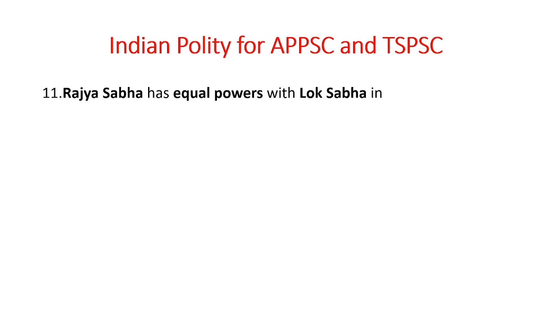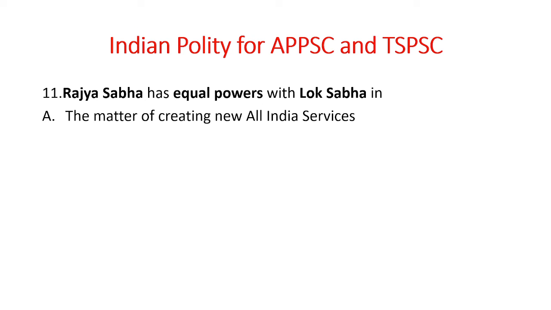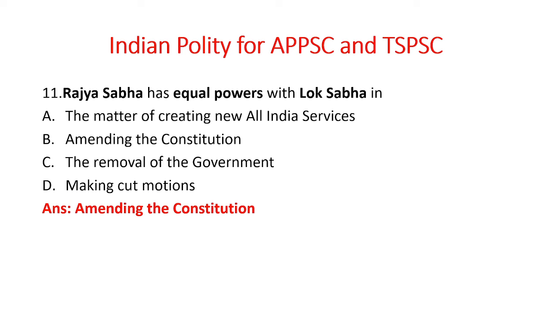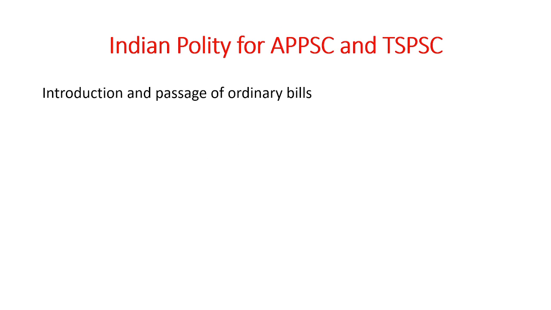Next. Rajya Sabha has equal powers with Lok Sabha in, and the options are: the matter of creating new All India Service, amending the constitution, the removal of the government, making cut motions. So the Rajya Sabha has equal powers with Lok Sabha in amending the constitution. We'll see some more points regarding where Rajya Sabha has equal powers with Lok Sabha: introduction and passage of ordinary bills, election and impeachment of the president. Here, for those who are new, the word impeachment is nothing but removal of the president.